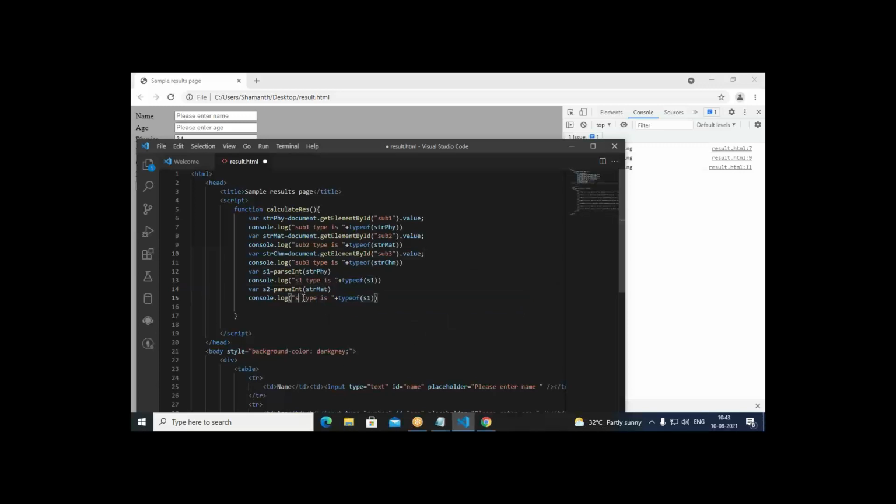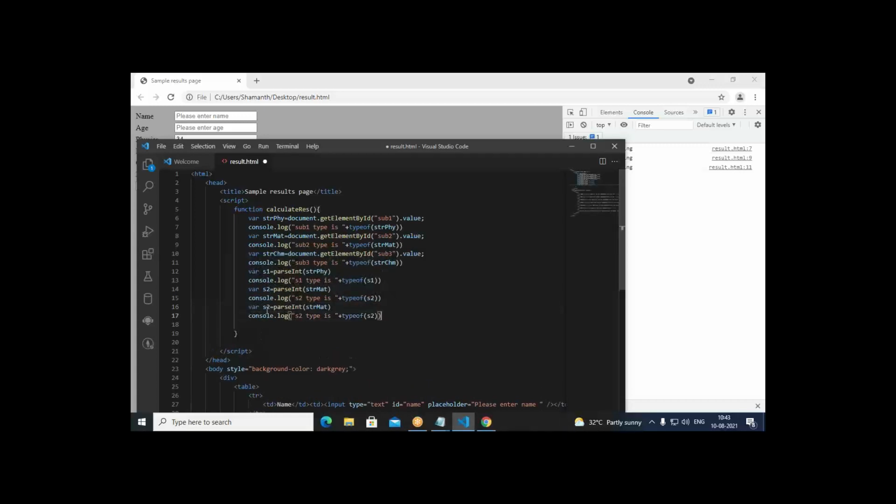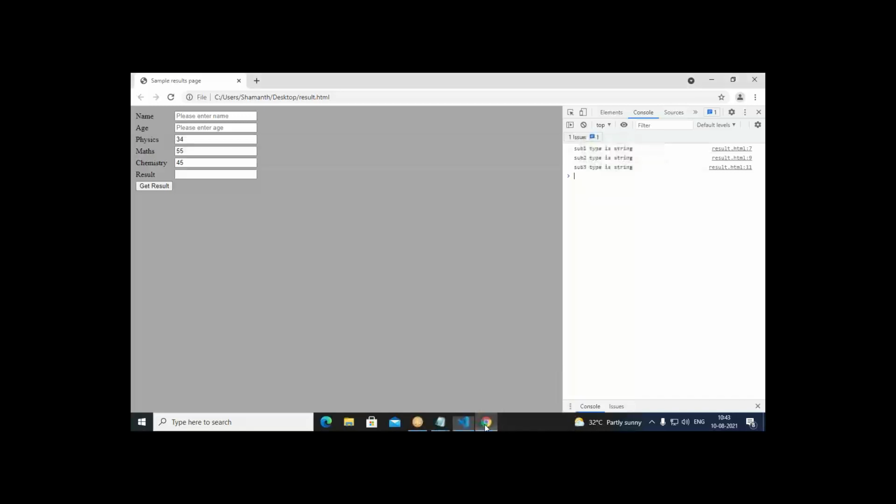Then here S2 type is, and I put S2 in this. Also one more we take, this time it is S3, and this is strchm. Then here S3 type is. This time it should say everything is a number. Let us see what it prints.